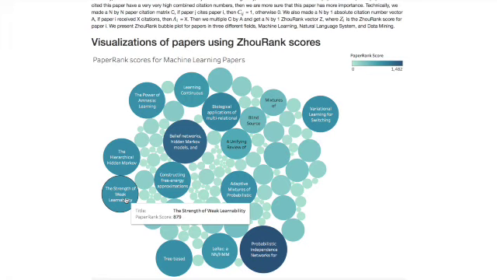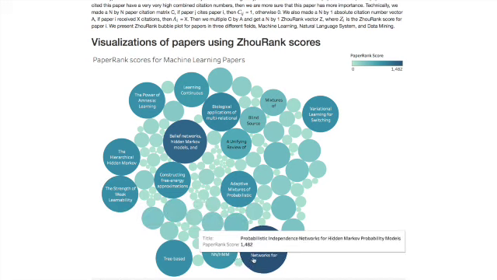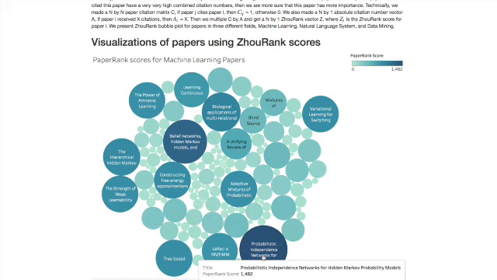So in some way, our JoRank score, using the data up to 2009, predicts the rising star status of this paper in the future by giving it a high rank. This paper, Probabilistic Independence Networks for Hidden Markov Probability Models, has over 1,500 JoRank score, and it also has a large number of citations, as written in the report.